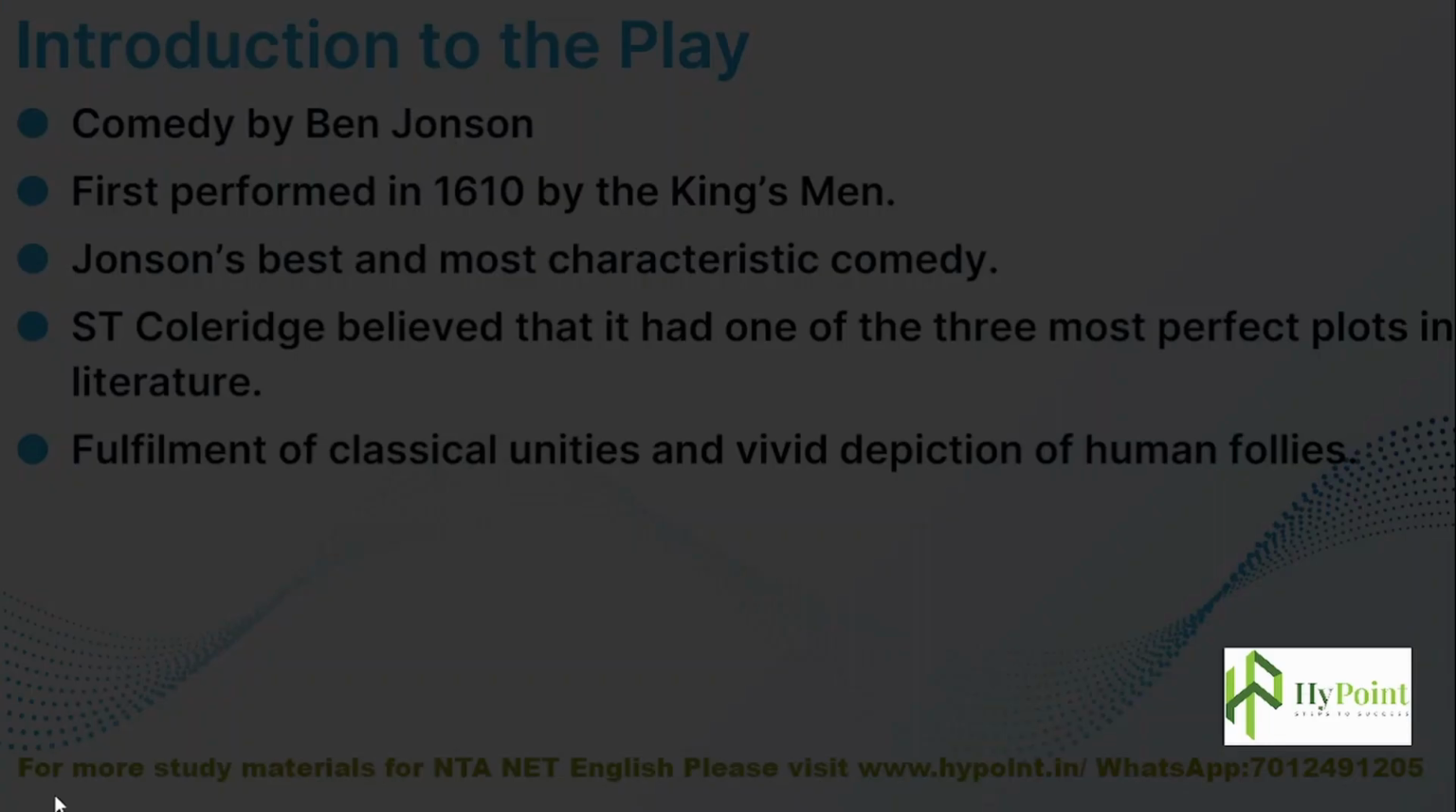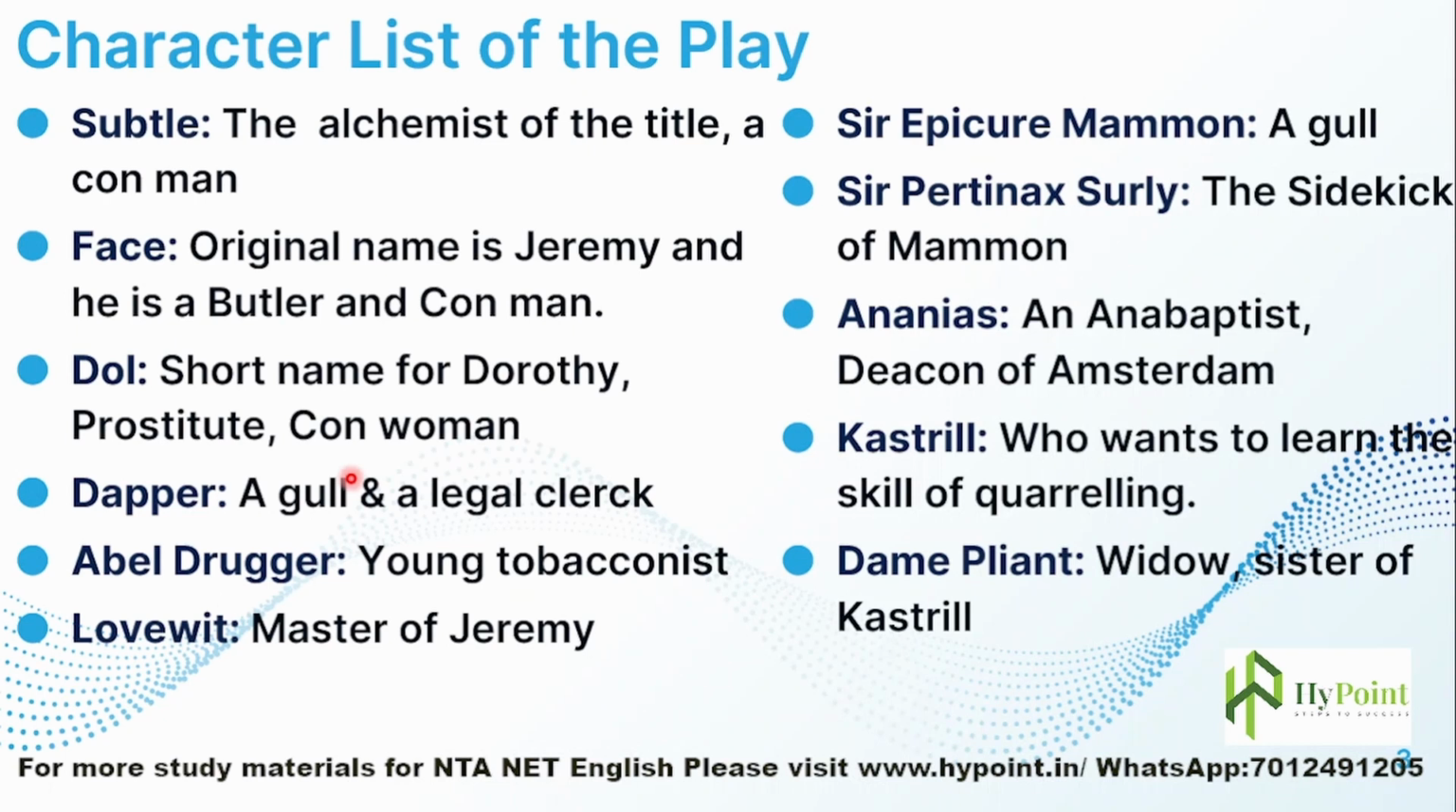Let's move on. Now let's have the character list of the play. Subtle is the alchemist of the title, a con man. See, here we can see mainly 3 con men: Subtle, Face, and Doll Common is the name given. So Subtle, he is the alchemist. He is pretending to be the alchemist of the title. Basically he is not an alchemist in the true sense, but he is a con man.